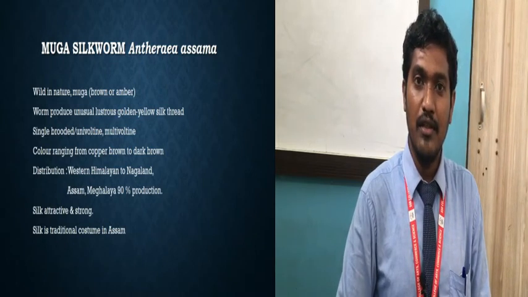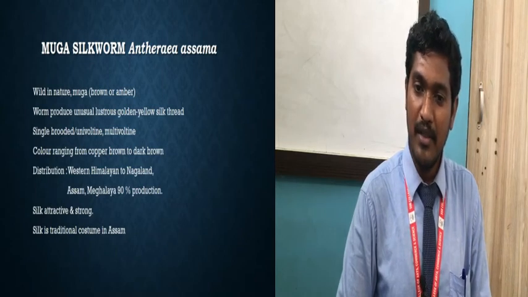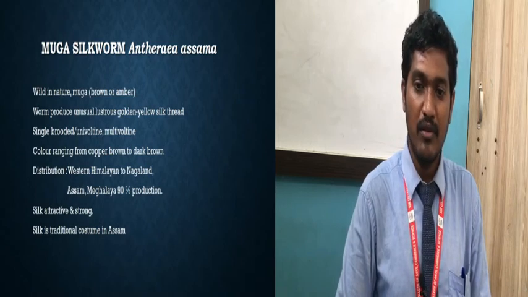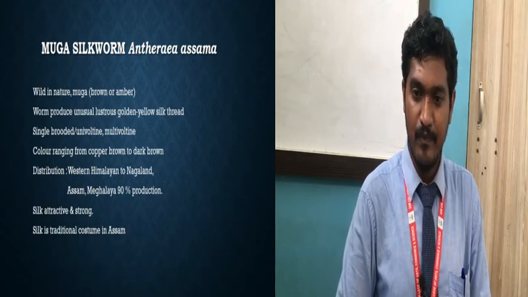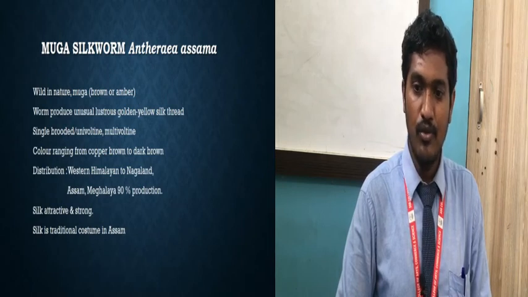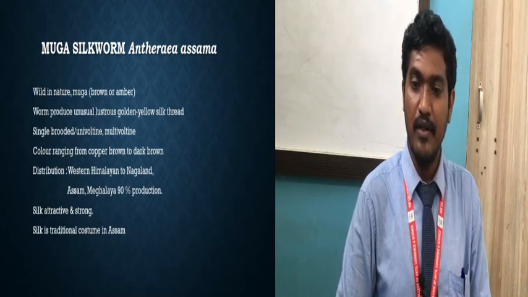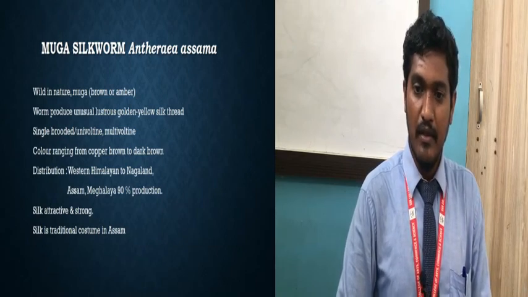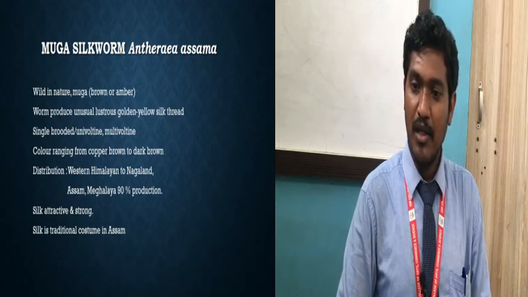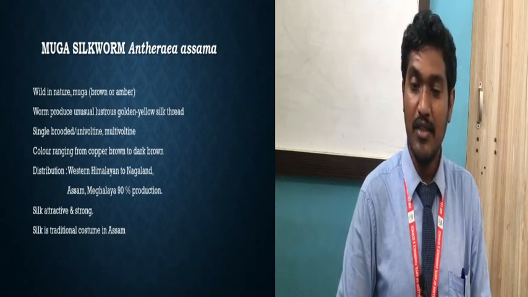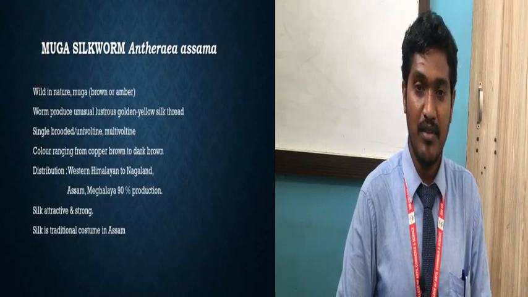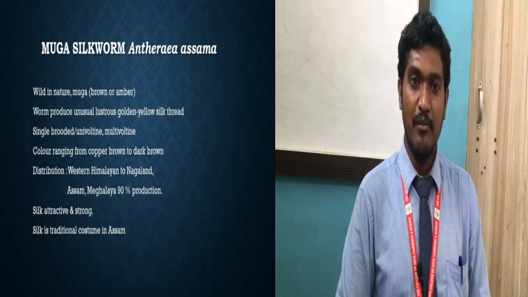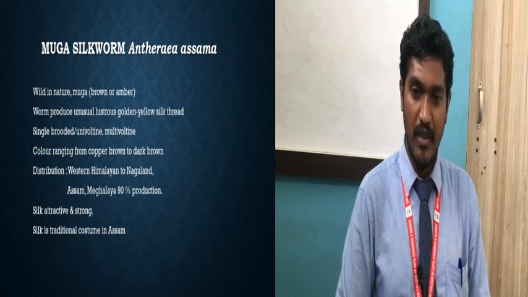Then again coming to the breeding habit. So it is either univoltine or multivoltine. Both types of breeding habits can be found. Color, so copper brown to dark brown color, okay. This color is of the moth, the larvae का color different होगा, okay. Then distribution, so from the western Himalaya to Nagaland, okay, and see, majorly Assam and Meghalaya, that is 90%. They have given that there is 90% production. So it is done in Assam and Meghalaya from this Muga silkworm, okay.